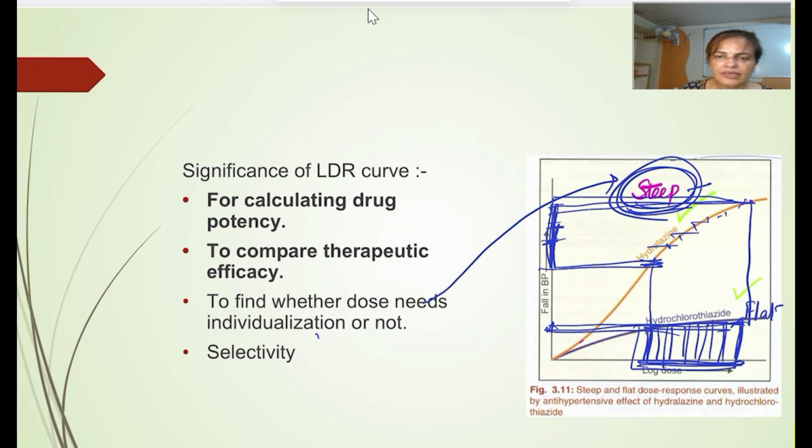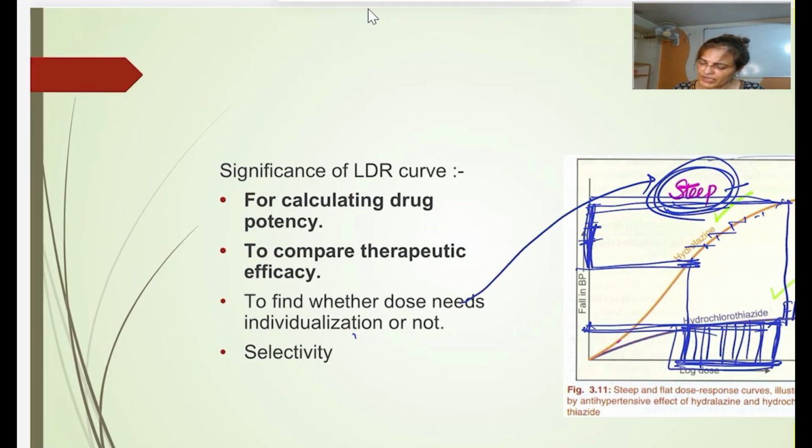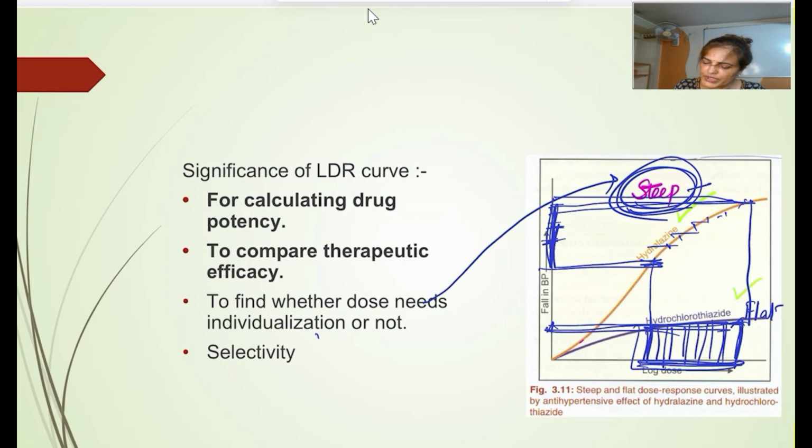Here, if I take another example, thiopentone sodium or a barbiturate, what will happen? In the case of thiopentone sodium and a barbiturate, I'll draw it here.